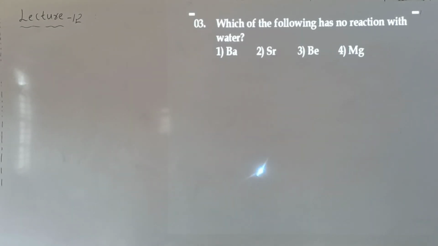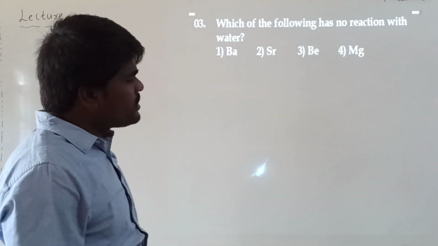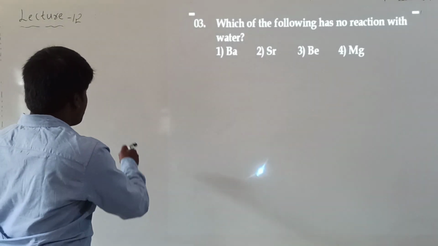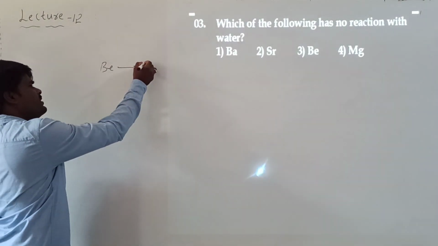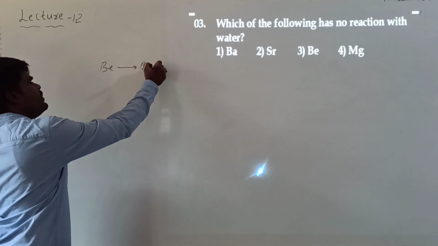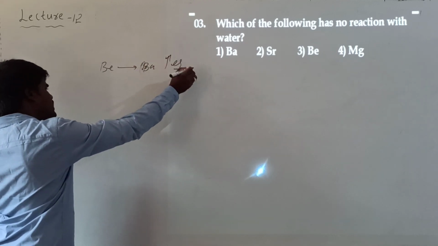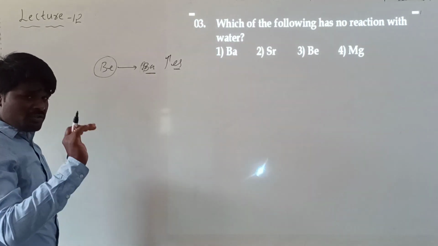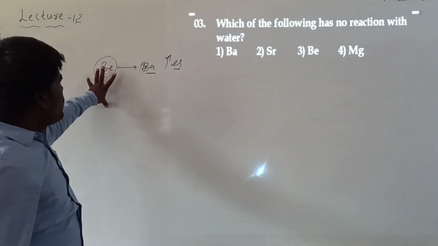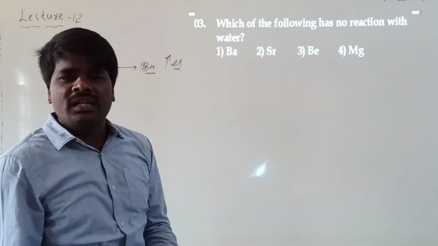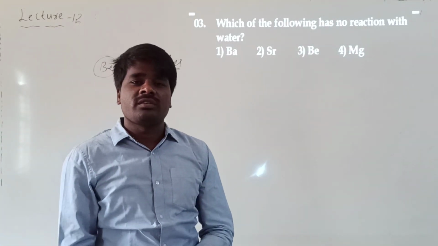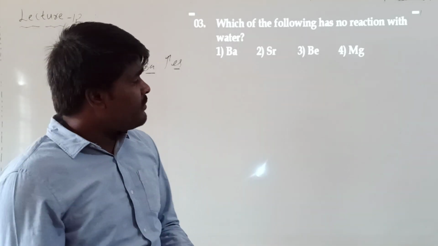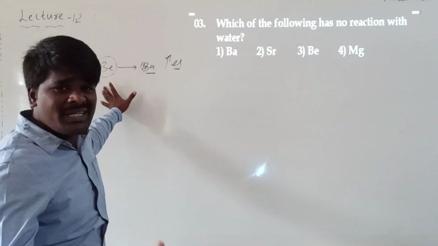Which of the following has no reaction with water? Here also is a similar question regarding the reactivity of beryllium. Whenever you are dealing with the second group elements, remember that reactivity generally increases from beryllium to barium. That means beryllium is less reactive and barium is the most reactive in most cases. What is the reason for the low reactivity of beryllium? Because of its strong metallic bond and its high heat of atomization. Because of these reasons, it is generally less reactive towards any substance.